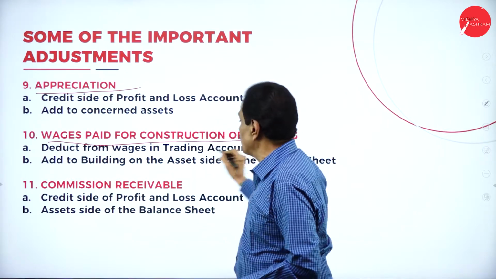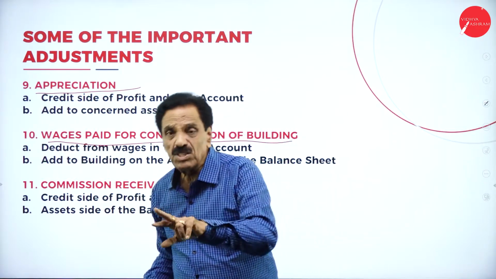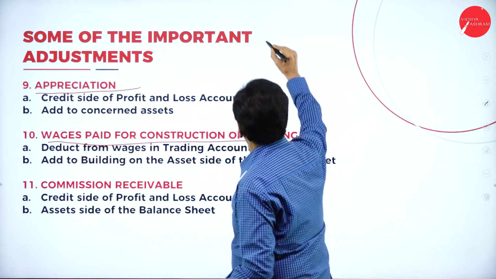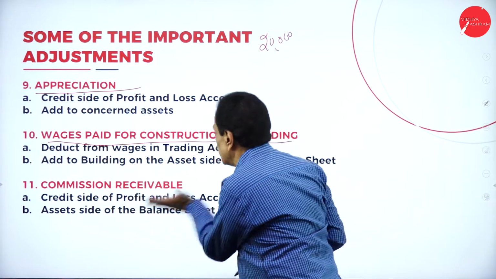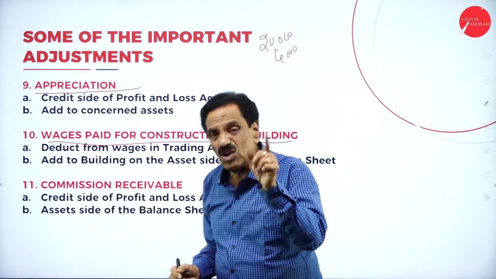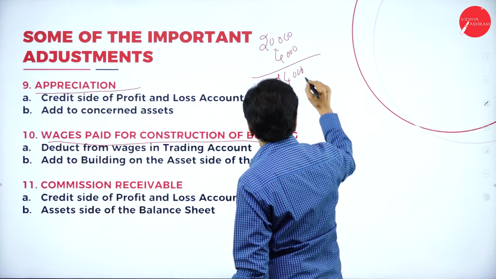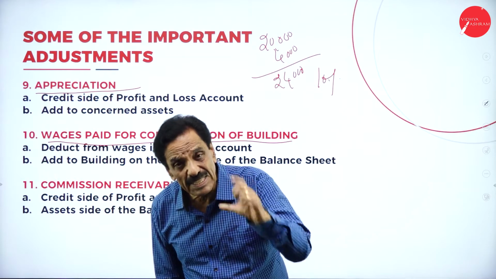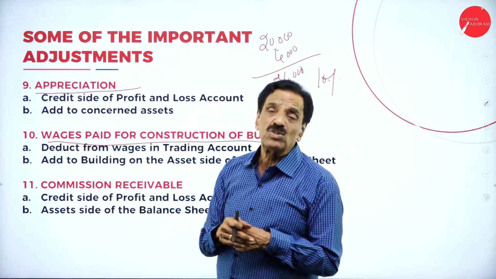If there is a construction of building, add to building, then depreciation. If there is a machinery, add to machinery, then depreciation you have to calculate. You must be careful. If the machinery value is about 20,000, then erection charges or some construction amount will go, say 4,000. Then deduct 4,000 from the wages, add to machinery, 24,000. On this, 10% depreciation you have to charge. So it's a capital expenditure or asset expenditure. Deduct from the wages, add to the concerned head, then only depreciation should be charged.